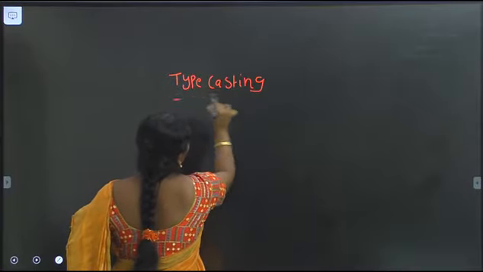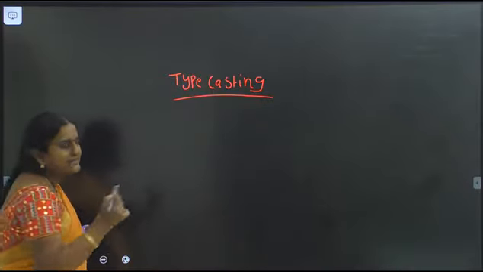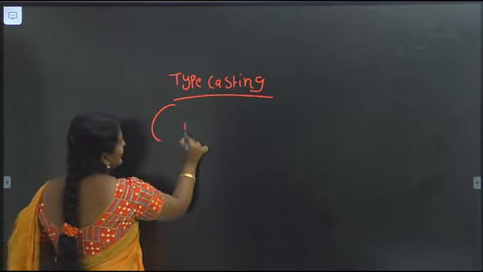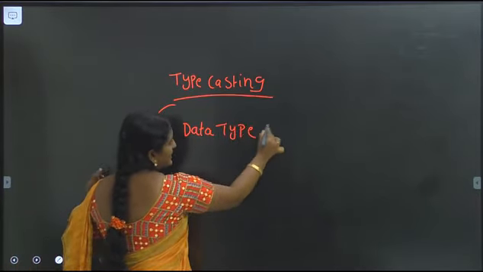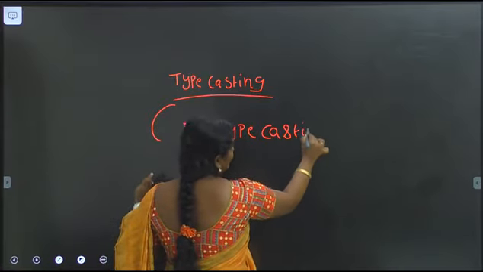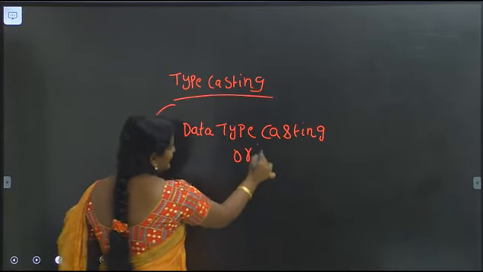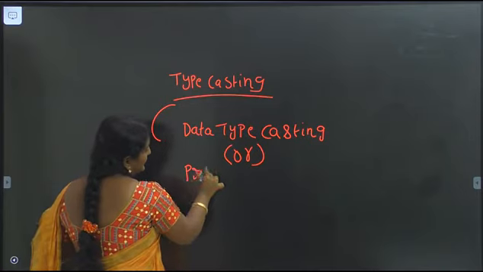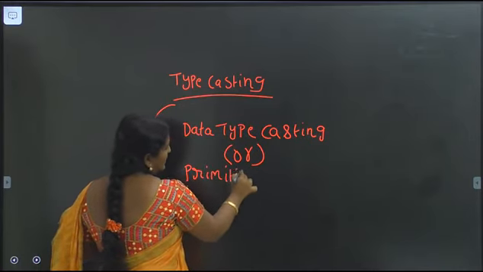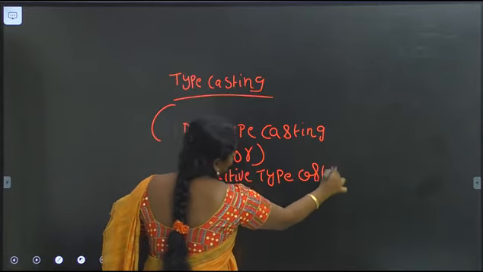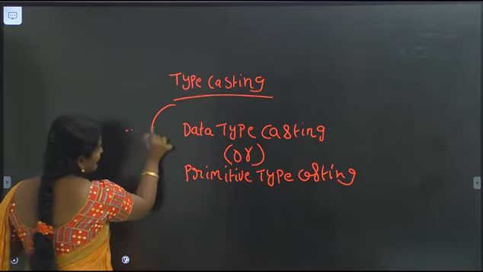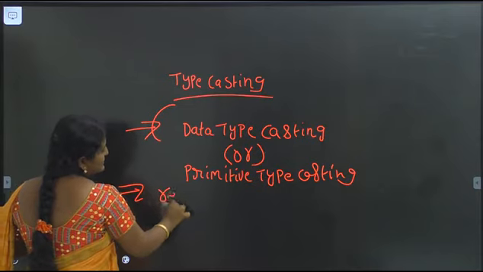In Java, typecasting is classified into how many types? First one is data typecasting, or primitive casting. Second one is reference casting.